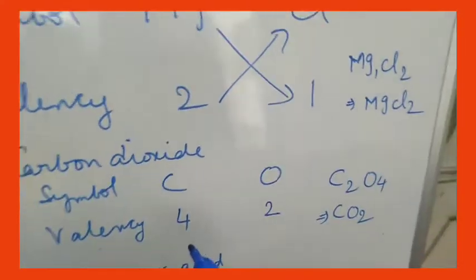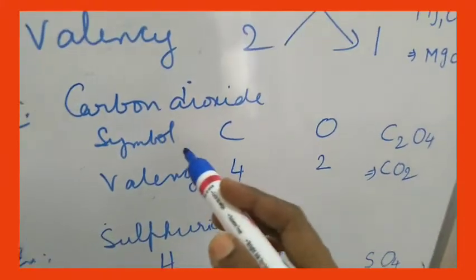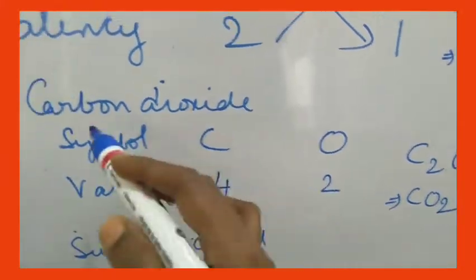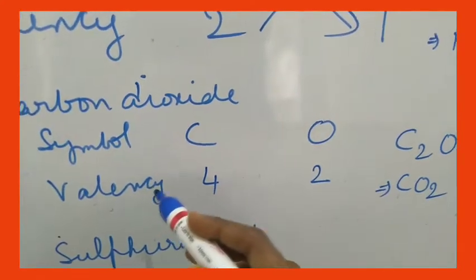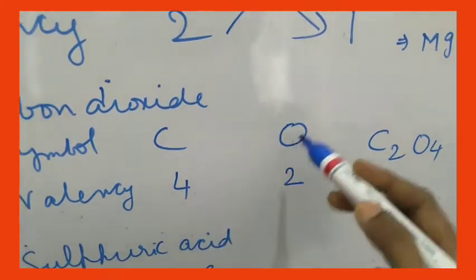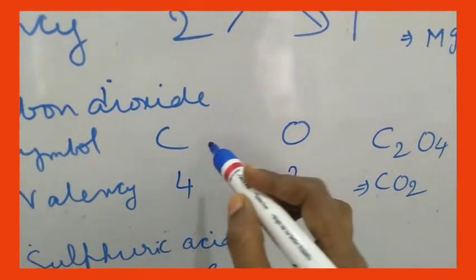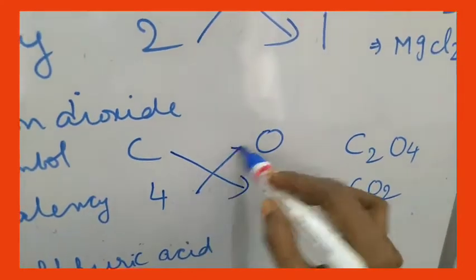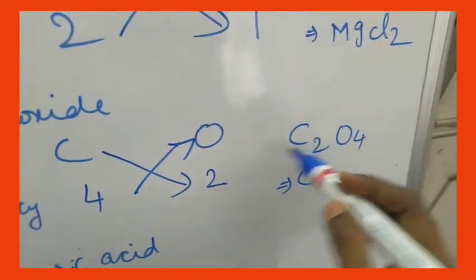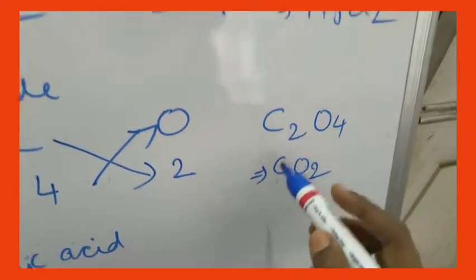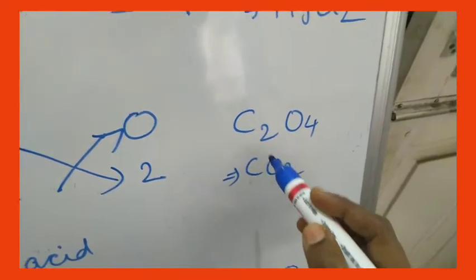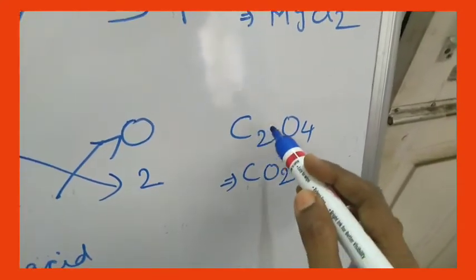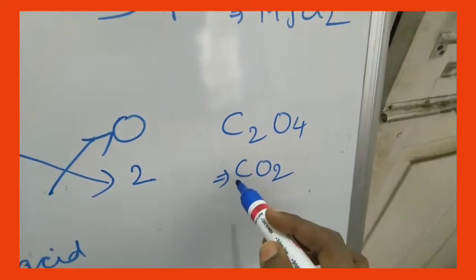Let us see another example, carbon dioxide. So step 1 is we will write the symbols. Carbon symbol is C and oxygen symbol is O. So second step is valencies. Carbon valency is 4 and oxygen valency is 2. Now what you will do is criss-cross. So C will get 2 as subscript and O will get 4 as subscript. 2, 4. You can take the HCF of 2 and 4, which is 2. So divide with 2. So 2 will go 1 time and 4 will go 2 times. So you will get CO2 as the formula.